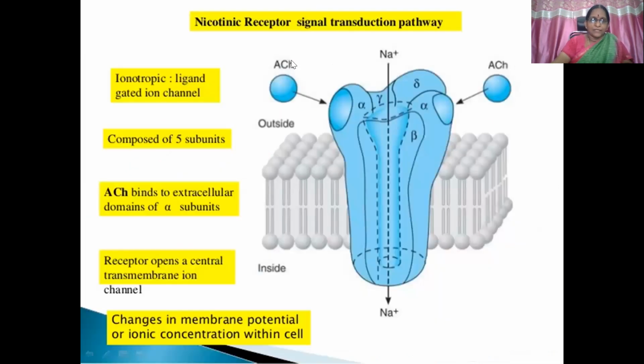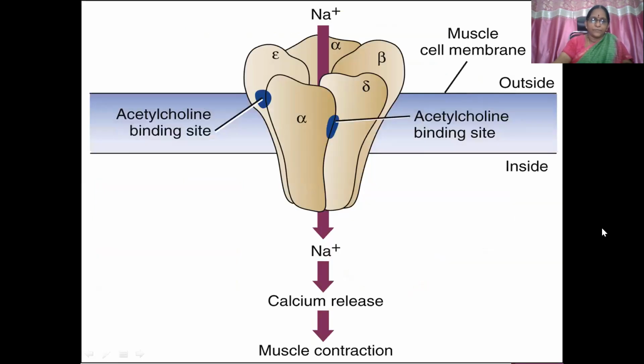You can see the same thing here: 2 alpha subunits, acetylcholine comes and binds, the sodium channel opens, and sodium ions influx. Along with that, there is a cascade of events which will result in calcium release, as you will learn later, producing muscle contraction with nicotinic receptors of acetylcholine, not the muscarinic receptors.